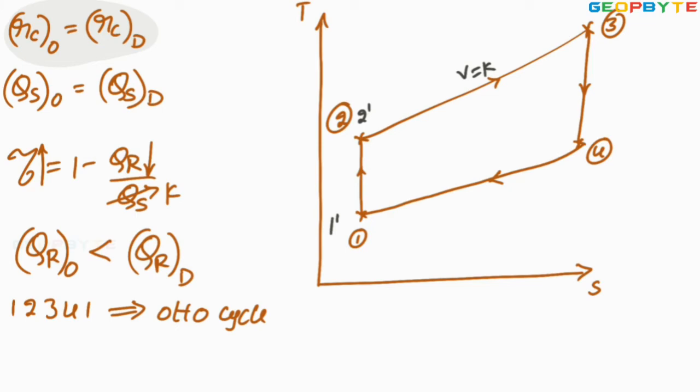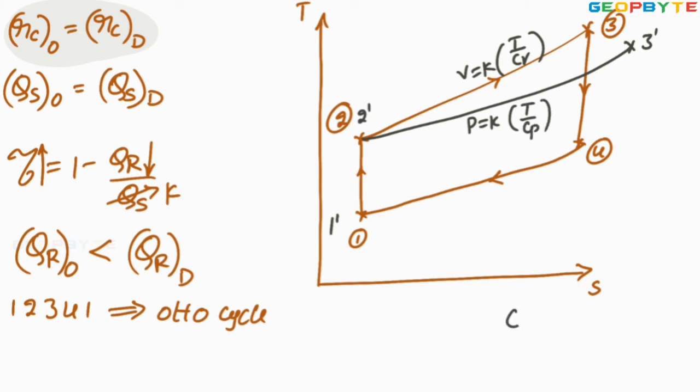The slope of the constant volume curve in the TS coordinate system is T by Cv, whereas the slope of the constant pressure curve in the TS coordinate system is like this. The 2 dash to 3 dash is the constant pressure heat addition. The slope of this curve is T by Cp. As you know, Cp is always greater than Cv, therefore T by Cp is always less than T by Cv. That's why I have projected the heat addition curve for the diesel cycle, 2 dash 3 dash, with less slope than the 2 to 3.